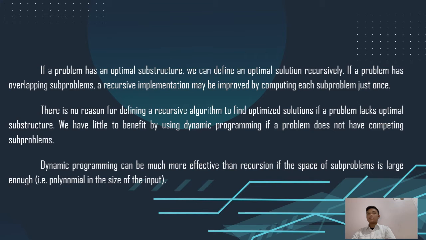If a problem has an optimal substructure, we can define an optimal solution recursively. If a problem has overlapping subproblems, a recursive implementation may be improved by computing each subproblem just once. There is no reason for defining a recursive algorithm to find an optimal solution if a problem lacks optimal substructure; we have little to benefit by using dynamic programming. If a problem has overlapping subproblems, dynamic programming can be much more effective than recursion if the space of subproblems is large enough.